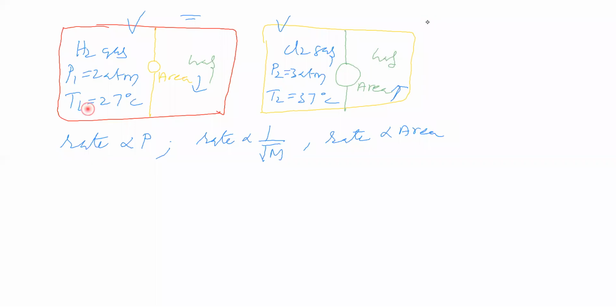Here temperature is 27 degrees Celsius. Here temperature is 37 degrees Celsius. Temperature is different means kinetic energy is different. Kinetic energy is different means velocity of gas molecules are different. Therefore, rate of diffusion is depending on temperature. Okay. Now, how the rate of diffusion depends on temperature, that point we have to see. What is the relation between rate of diffusion and temperature? What do you think?